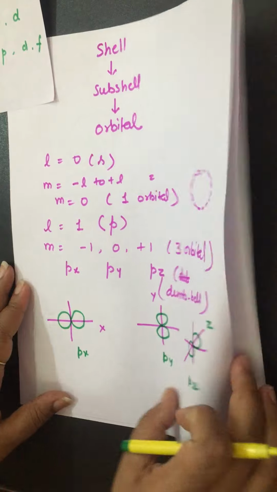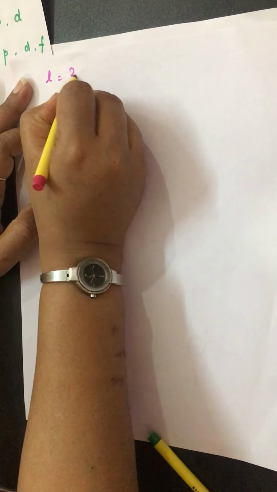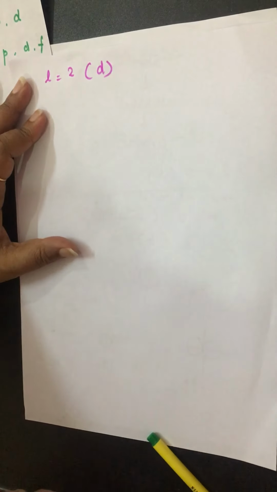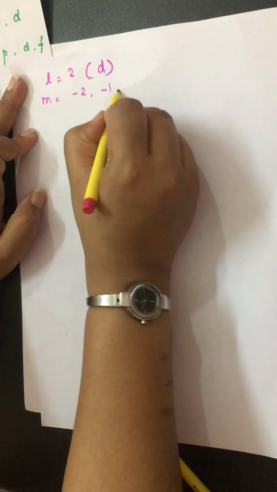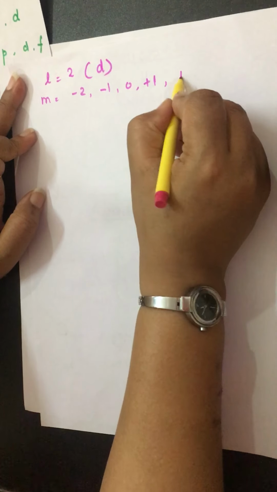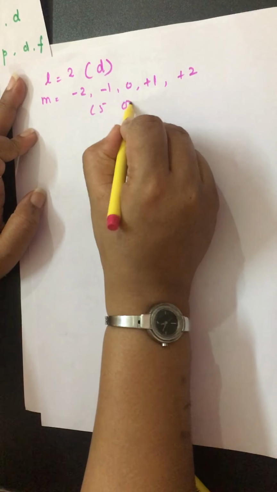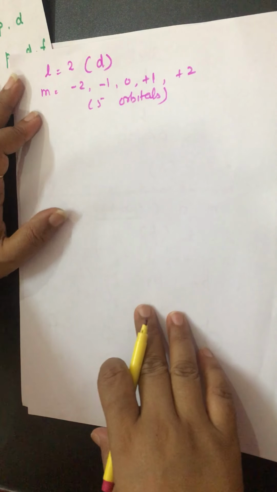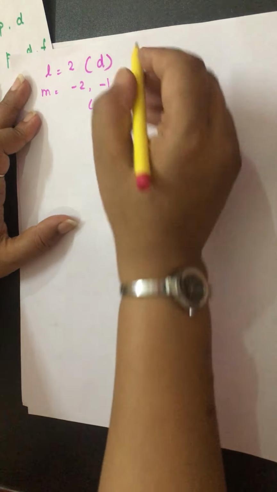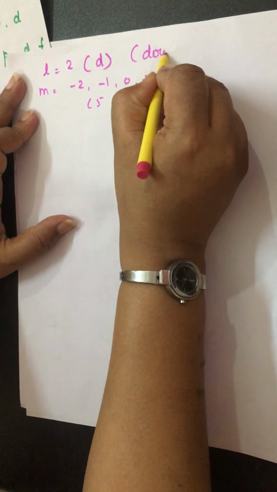Now if I talk about L value 2. L value 2 means what? The d subshell. And it has how many orbitals? -2, -1, 0, +1, +2. It means total 5 orbitals. How many orbitals for the d subshell? 5 orbitals. And d subshell shape is double dumbbell.